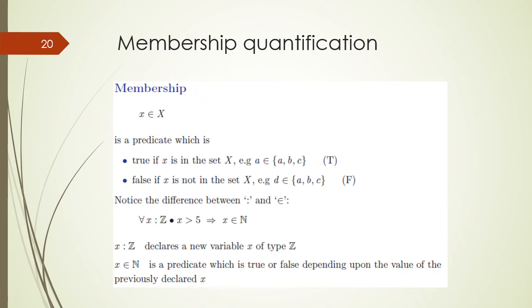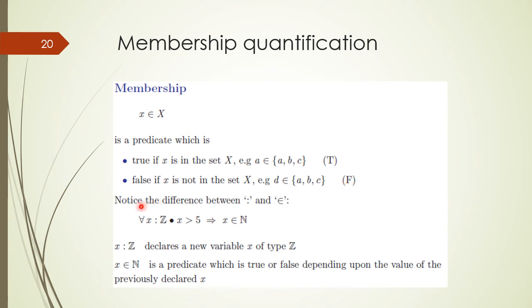Students, now we discuss membership quantification. Consider a predicate x belongs to capital X, and this predicate is true if x is in the set X. For example, if A is a member of this set, then it is true. And the predicate would be false if x is not in the set X. For example, D is not a member of this set, therefore it is false.